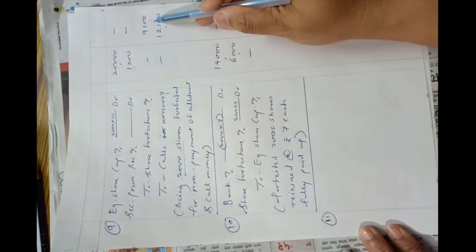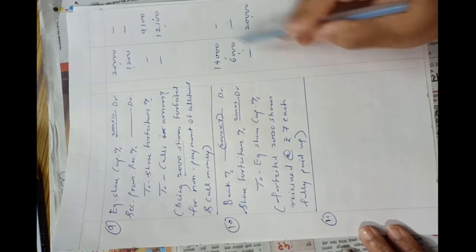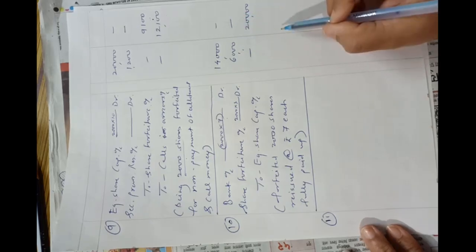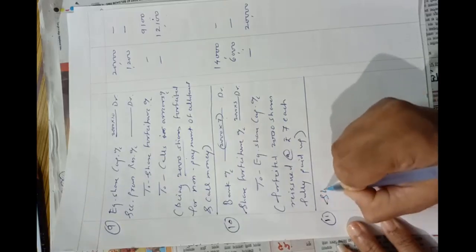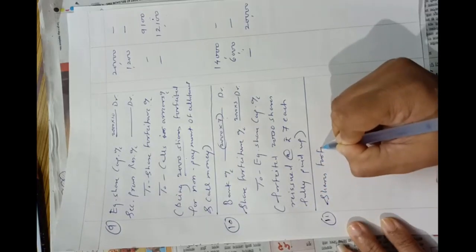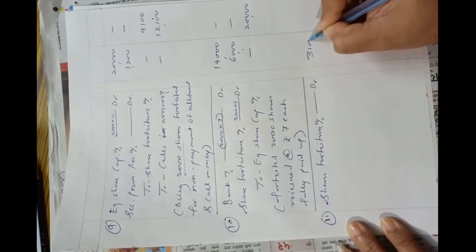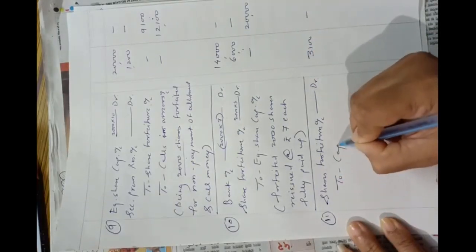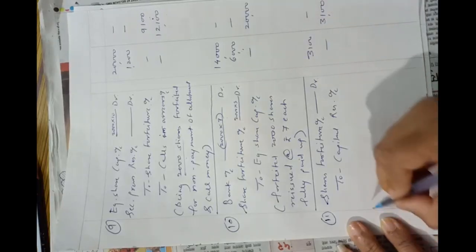As all the shares were forfeited in this problem, the last entry is very easy. From this forfeited amount 9100, they have used 6000 for giving discount to the new shareholders. So the difference is 3100, which is the capital gain of the company and which will be transferred to capital reserve account. So shares forfeiture account debit, means forfeited shares account debit 3100 to capital reserve account 3100.